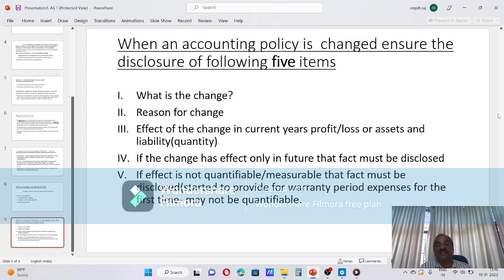Whenever a change has been adopted, the effect of the change should be disclosed. Then, if the change has effect only in future, that fact must be disclosed.